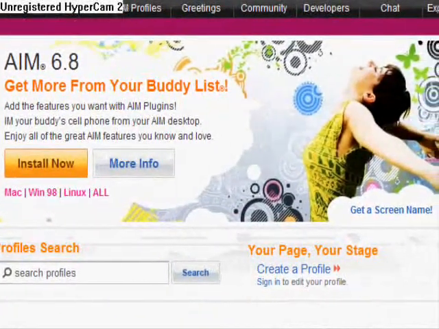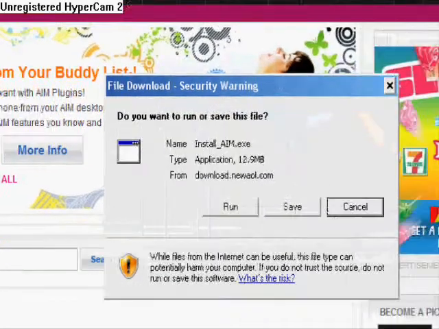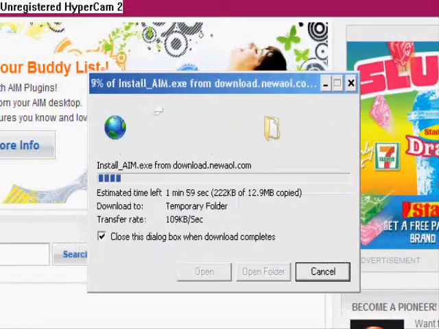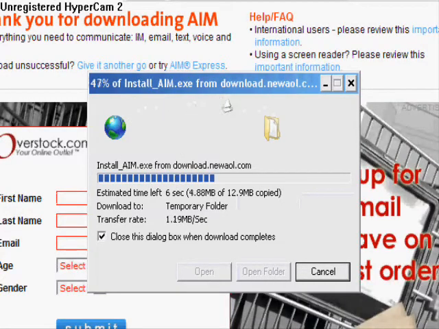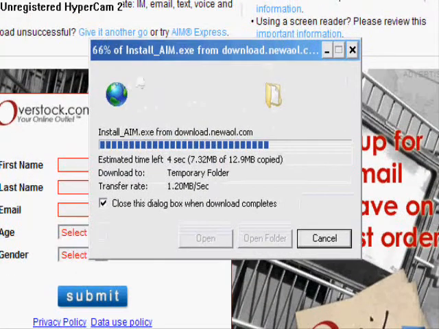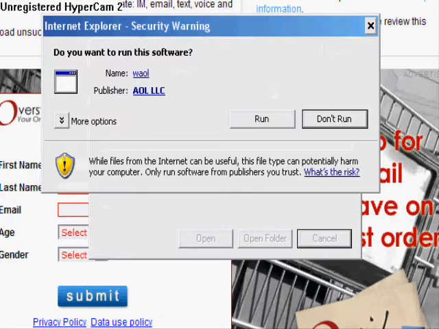Up here will show the newest installation. If you have Mac, click that. If you have Windows or Windows XP, click there, install now. Do run. And now you want to do run again.